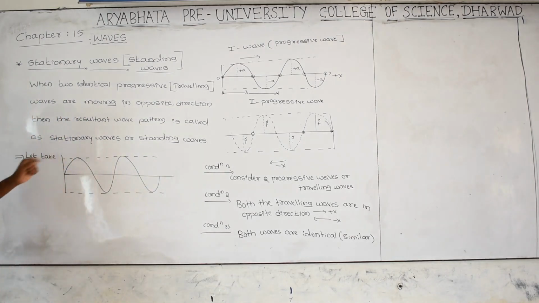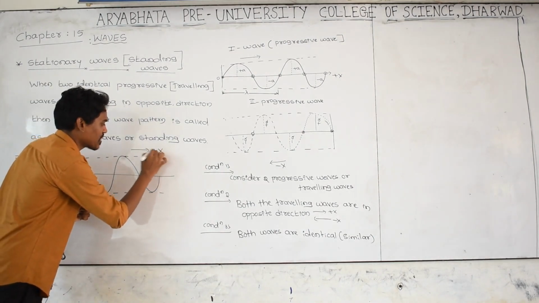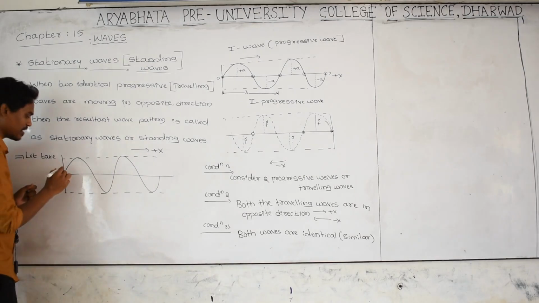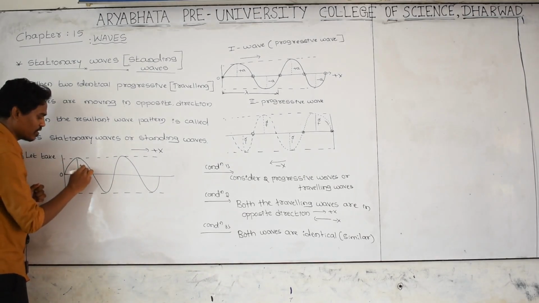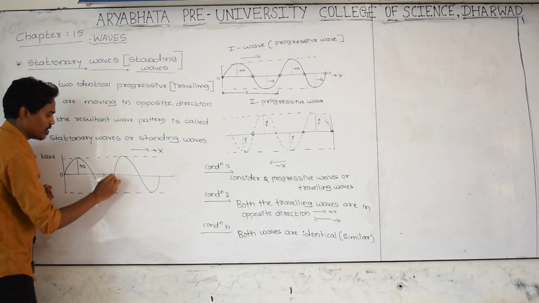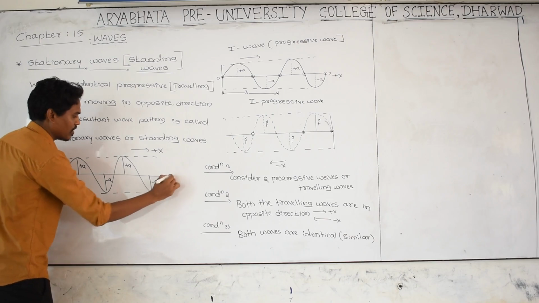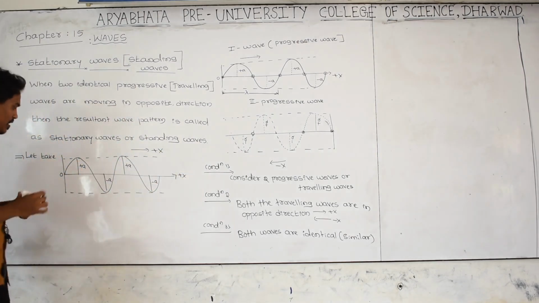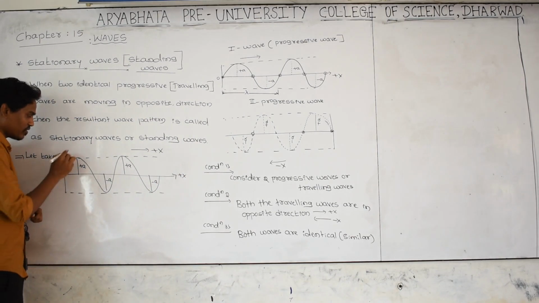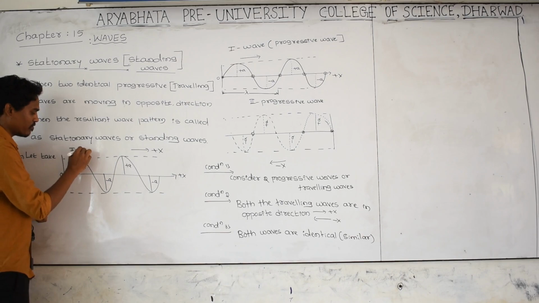In which direction is it moving? Plus x direction it is moving. Its amplitude is plus a, minus a, plus a, minus a. In plus x direction it is moving. This is the first traveling wave,